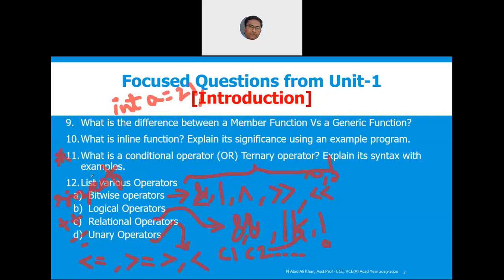Then if you are asked to write what are the various assignment operators, then you can write equal to, plus equal to, minus equal to, and all other things. So these are all different assignment operators. And one has to remember about the precedence. First is multiplicative and then additive. Execution is from left to right.